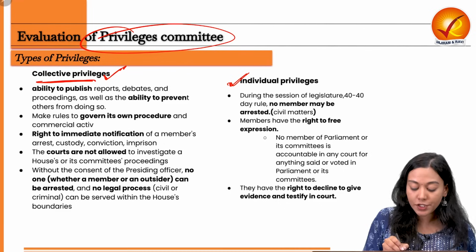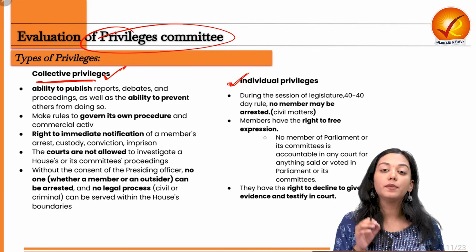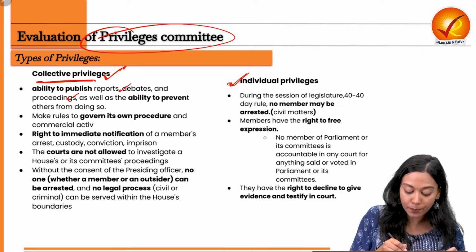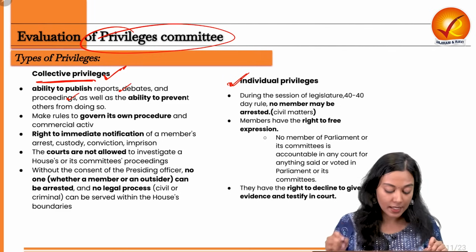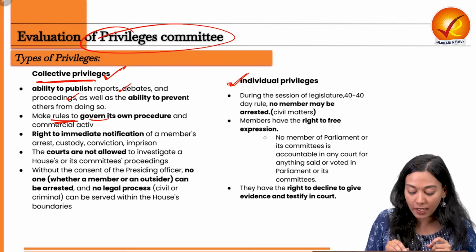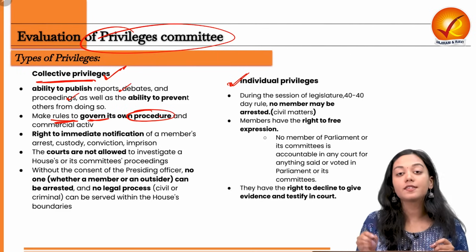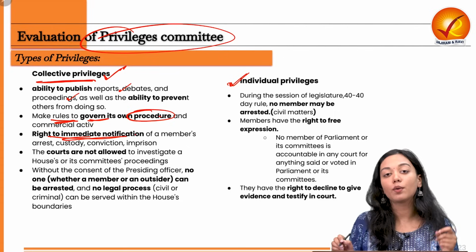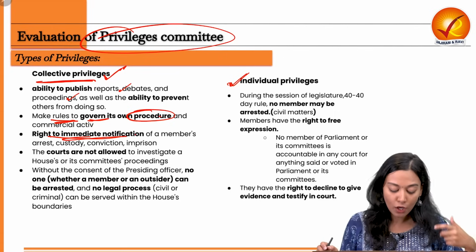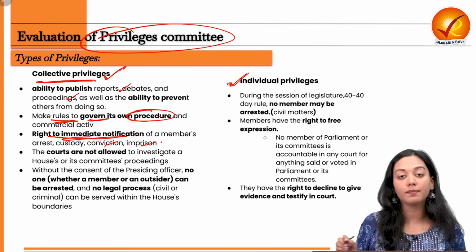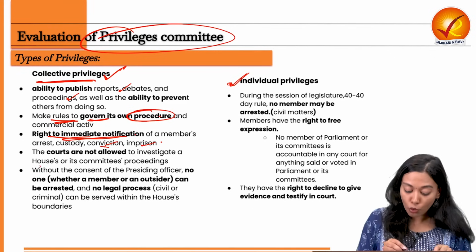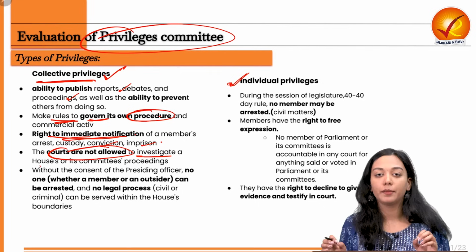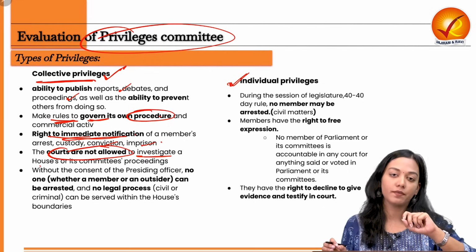The collective privileges of the parliament include the right to publish and the right to prevent the publication of the reports, debates or proceedings that have been going on in the house. Second, to make rules to govern its own procedures and its internal activities. Next, the right to immediate notification about a member's arrest, custody, conviction or imprisonment. Next, courts are not allowed to investigate into the proceedings of the committees. This is also considered a breach of privilege.